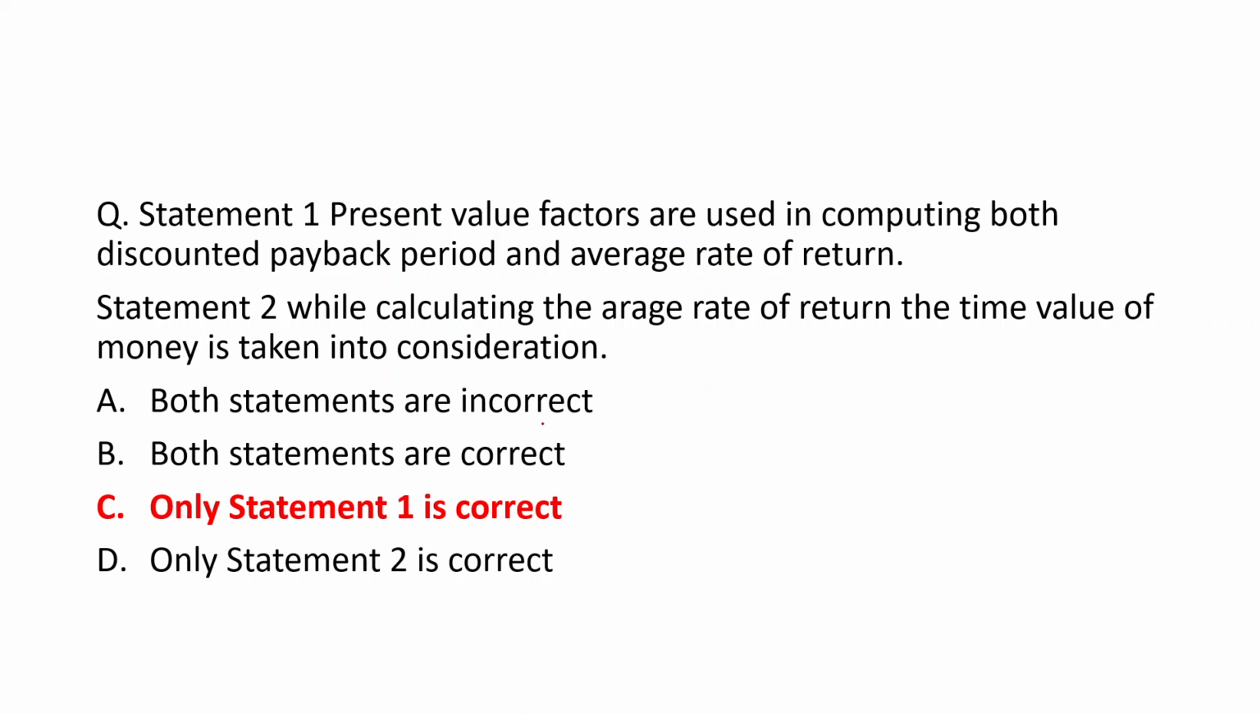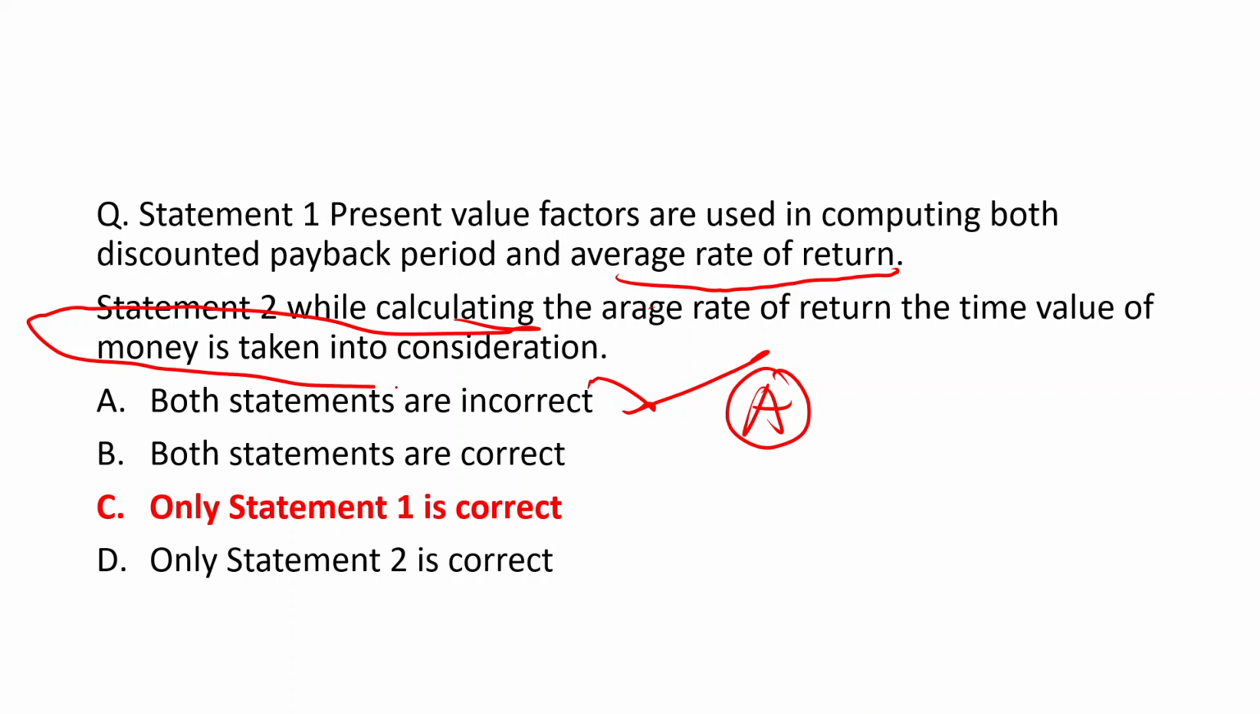The right answer for this question is option A. Both statements are totally incorrect. Why? Because the present value factor is not used in the average rate of return, and the other reason is the time value of money is not considered in the average rate of return. This has made the statements incorrect. Okay, option A is the right answer.